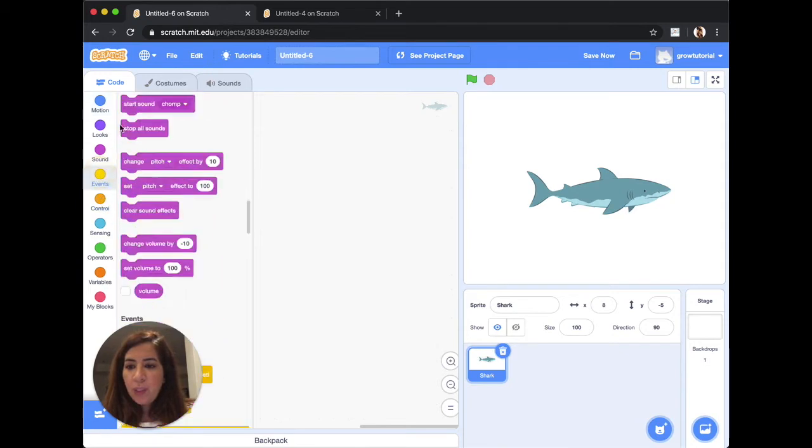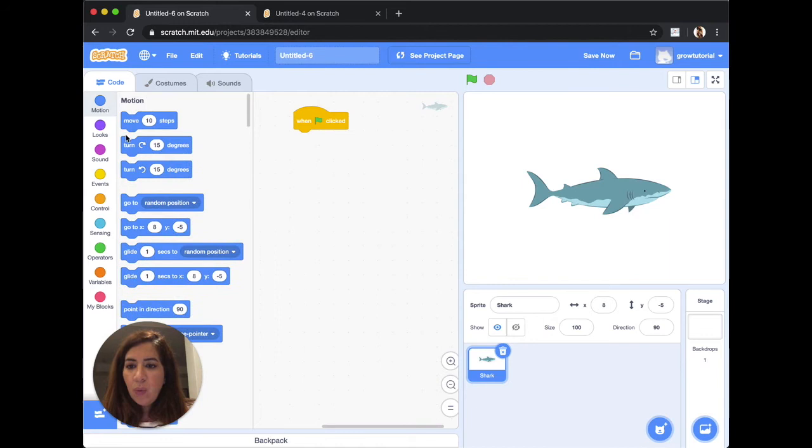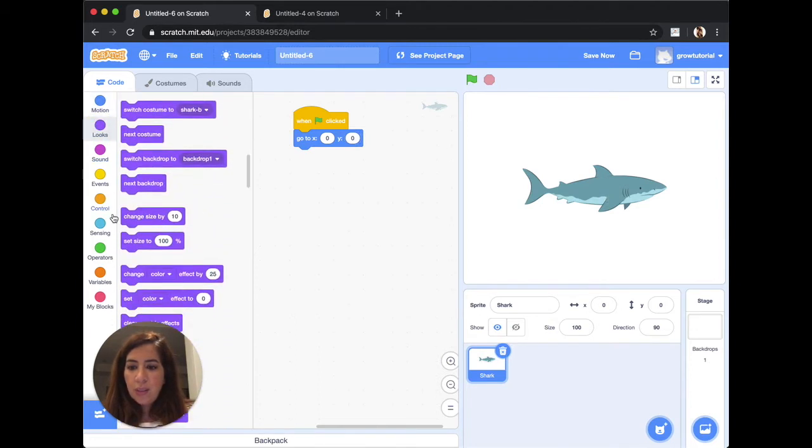So we'll start with when the green flag is clicked, I want the shark to go to the middle position, which is actually 0, 0. So we're just going to go 0, 0. So let's check. All right. I also think he's too big, so I want him to decrease in size.